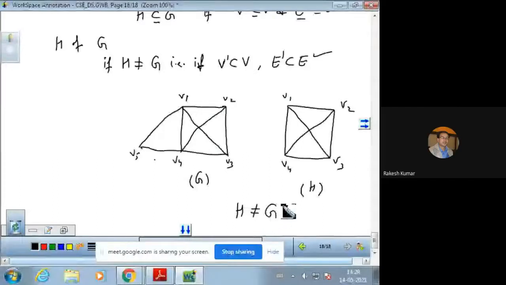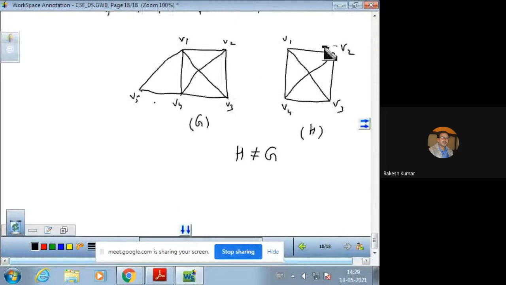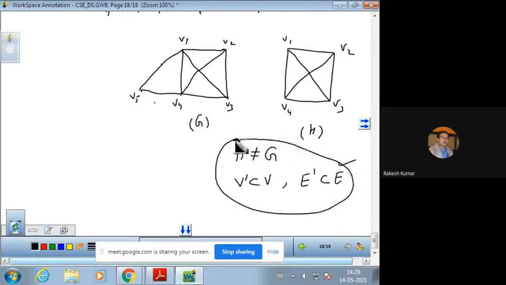Because the set of vertices are 4 here and 5 here. That is, V dash is a proper subset of V, and E dash is also a proper subset of E. The number of edges is also less, two edges have been removed in H. So this means H is a subgraph, even a proper subgraph of G.